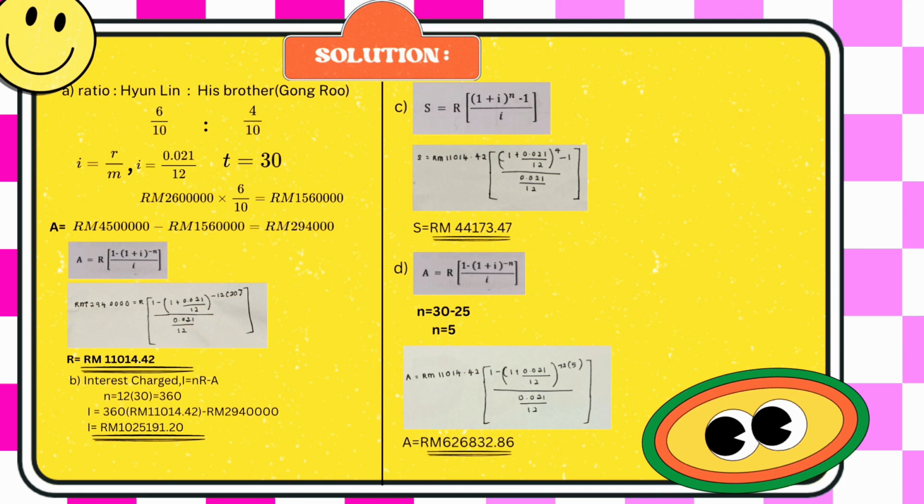For question B, using the formula interest charged, I equals nR minus A, I equals 360 times 11,040.42 minus 2,940,000, and the answer of I is 1,025,191.20.